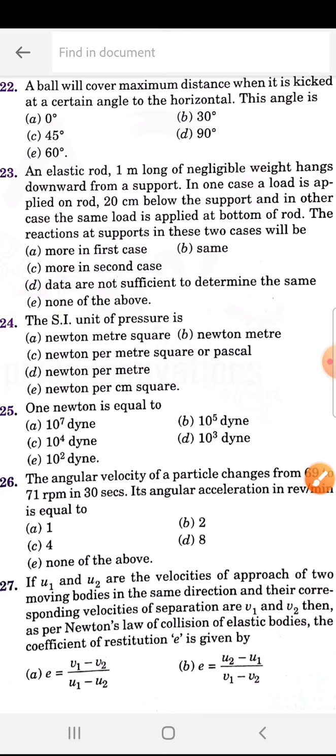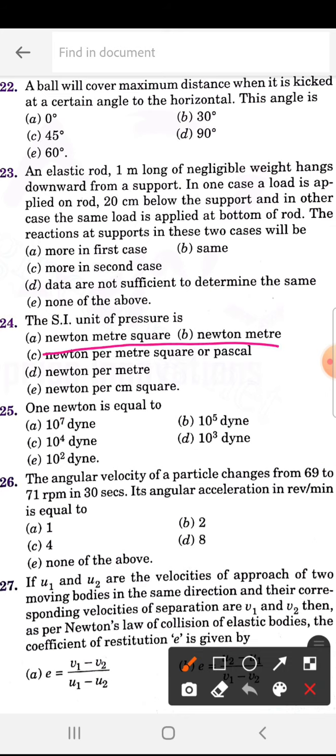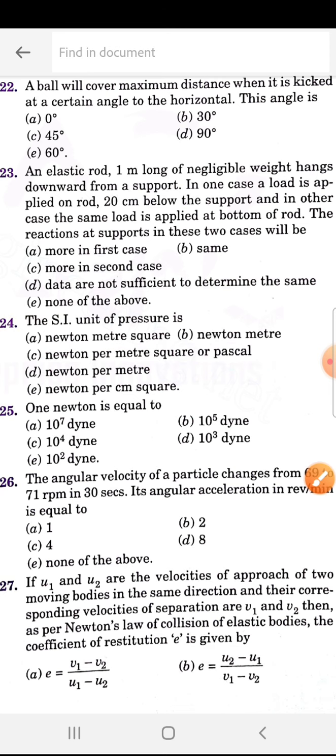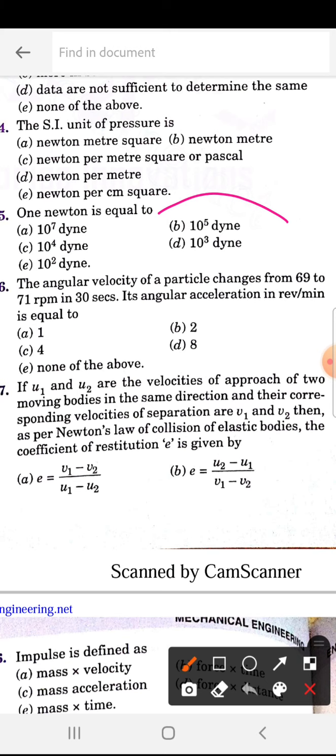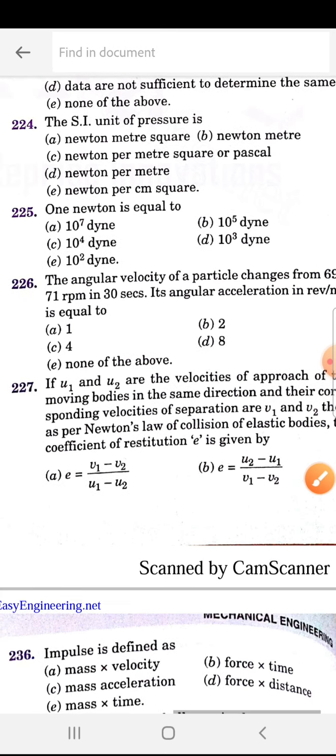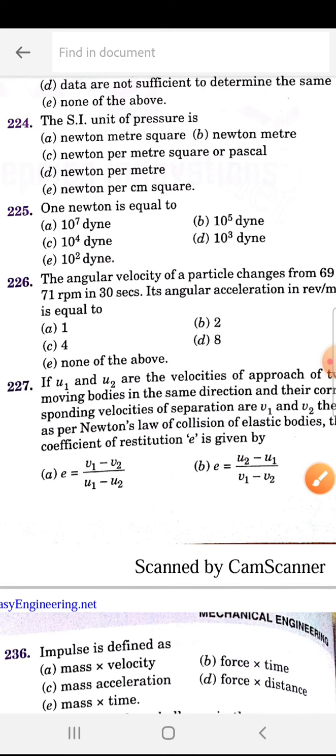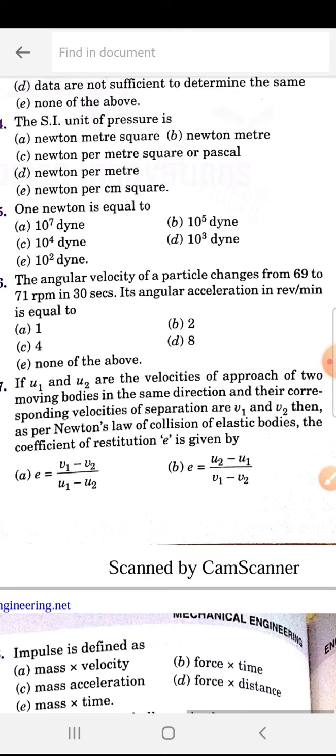Okay, the SI unit of pressure is Pascal. So this is the C. 1 Newton is equal to, very very important, 10 to the power of 5 dynes. 225 is B. 226. The angular velocity of a particle changes from 69 to 71